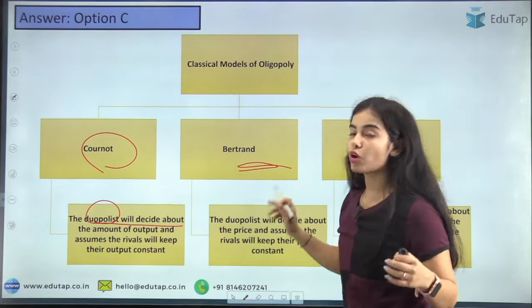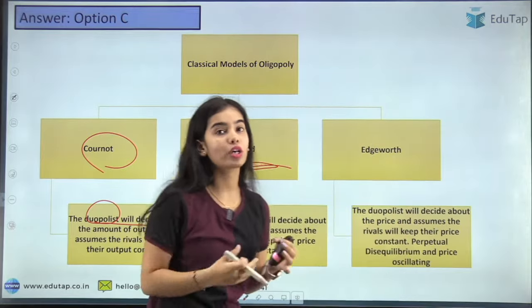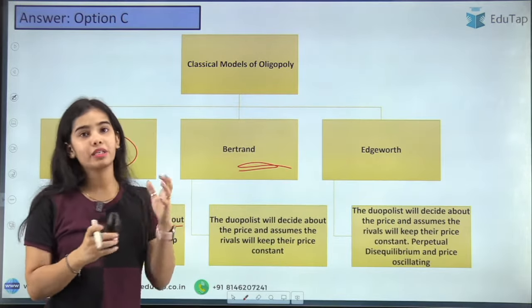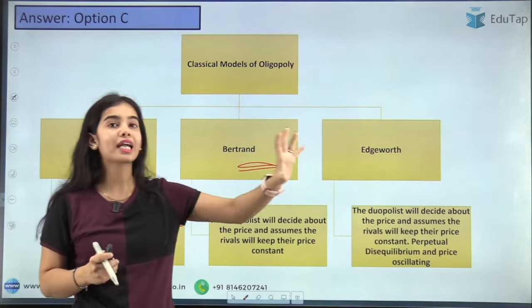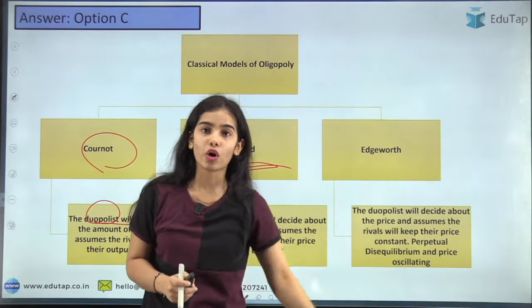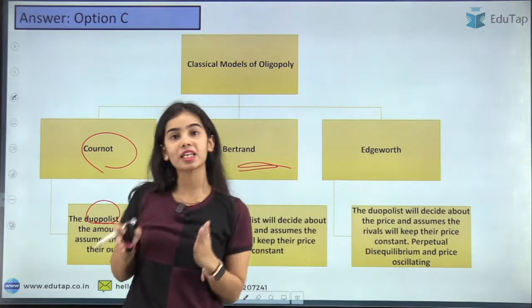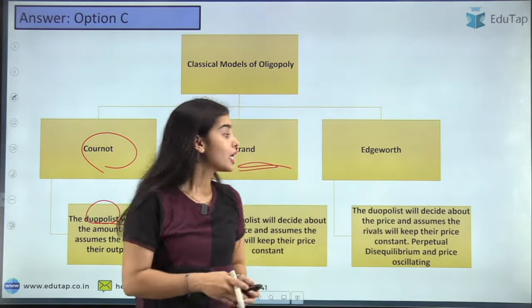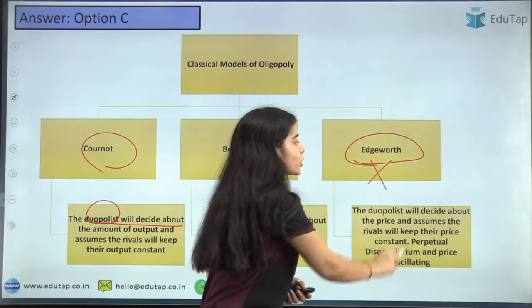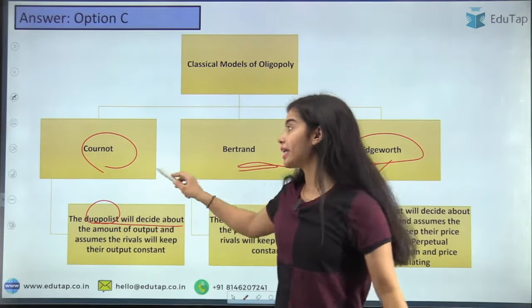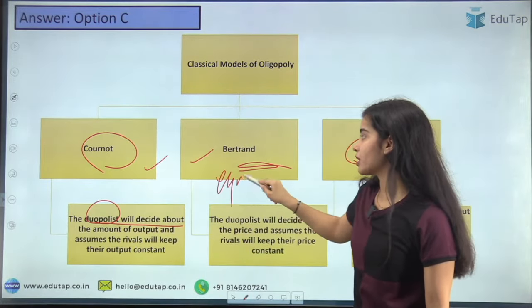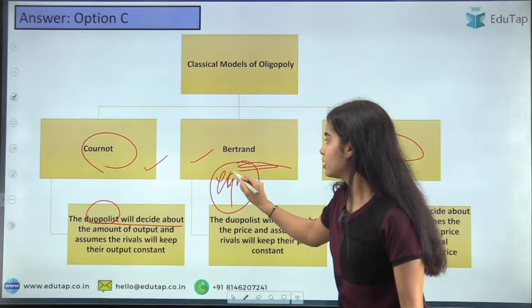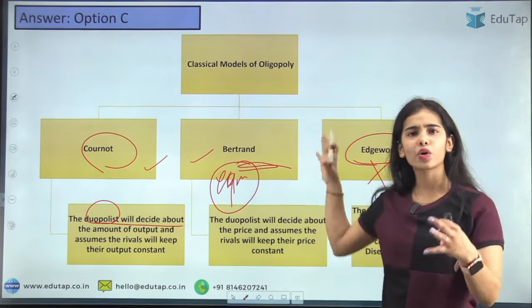In the Bertrand model, this is also a classical model, the price is decided like this: I am deciding my price assuming that the other firm is keeping the price constant. In the Edgeworth model also, I am deciding my price thinking that the other firm is keeping its price constant. But in the Edgeworth model there is no equilibrium that is met. But in Bertrand and Cournot, the equilibrium is met. So I hope that is the basic idea.